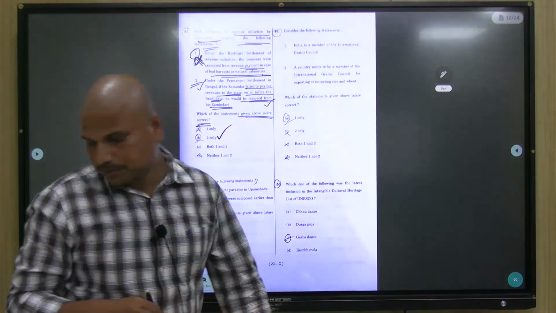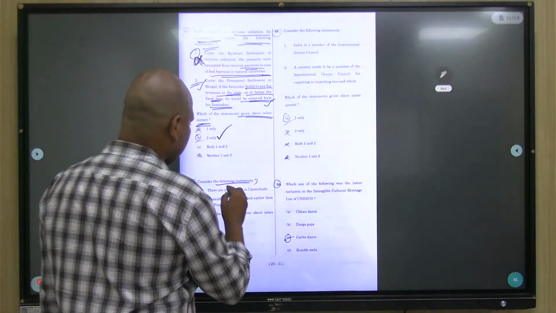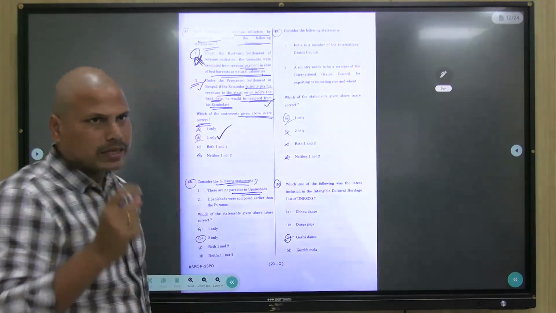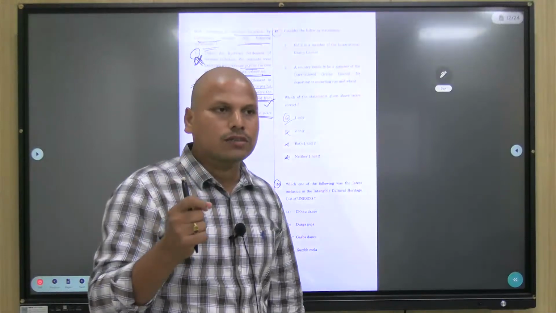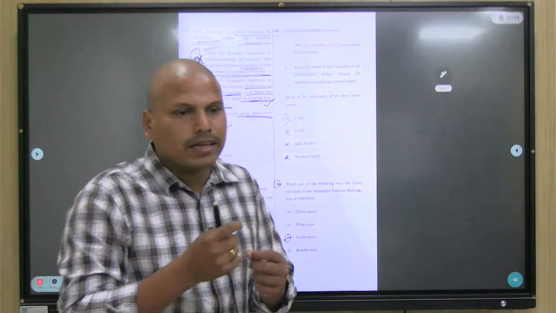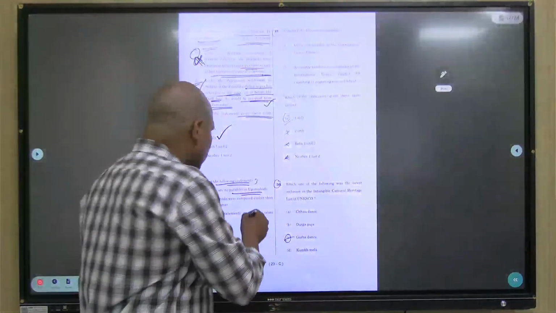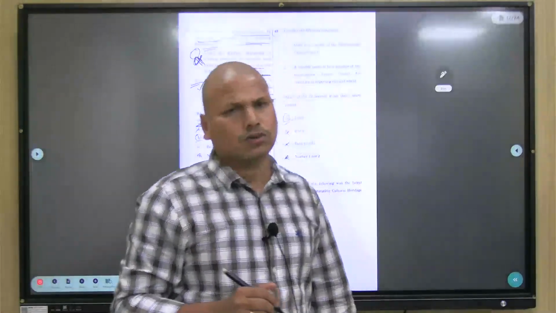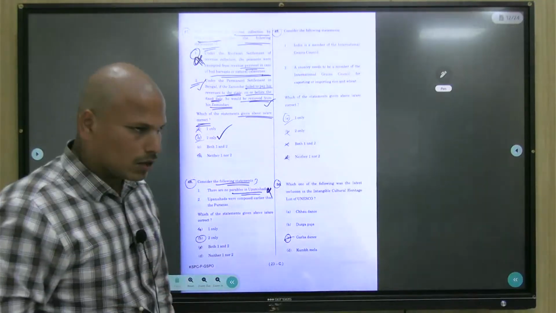Okay. Next, 48. Following statements: there are no parables in Upanishads. See, parable means illustrations or stories, conversations used to explain a particular thing. Explaining a particular thing through an illustration or story is a parable. Are there no parables in Upanishads? No, there are parables in Upanishads. There are many conversations and short stories, illustrations in Upanishads. So this is definitely wrong.